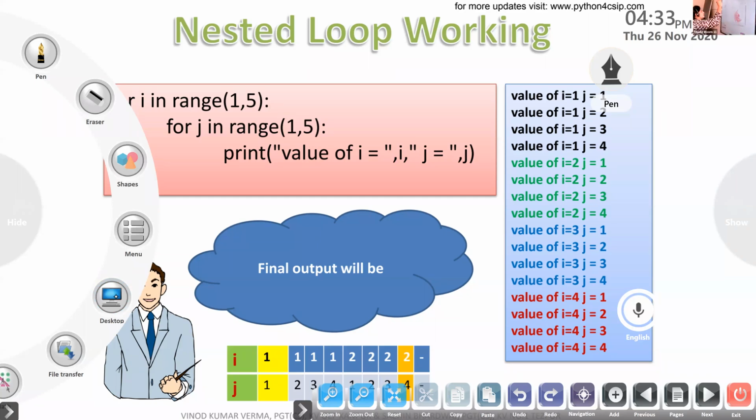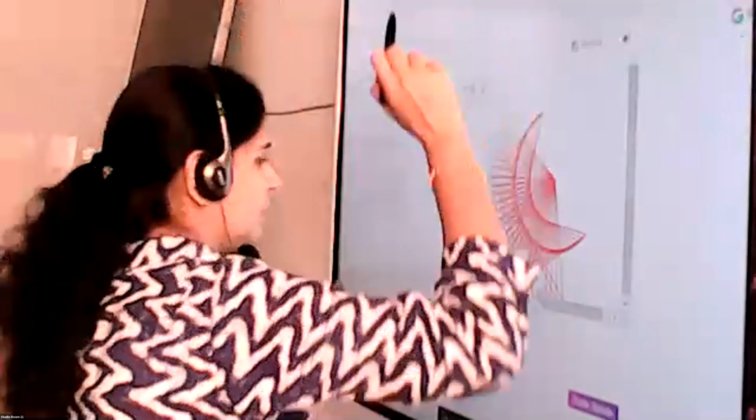As I said, screen sharing is paused. Why? Okay.